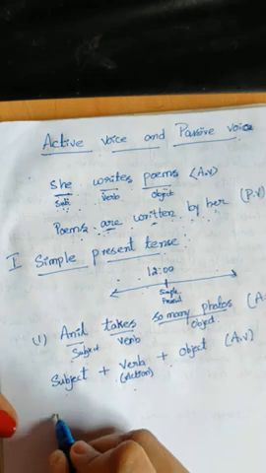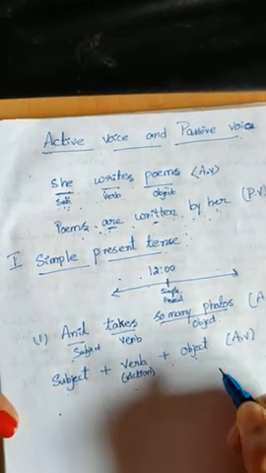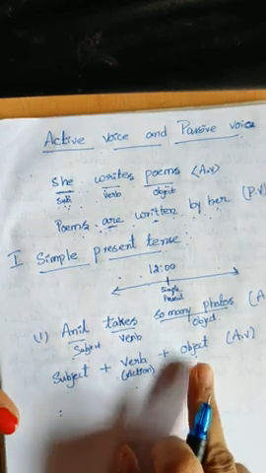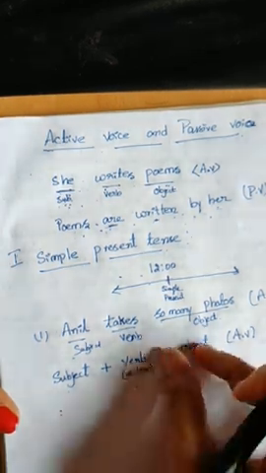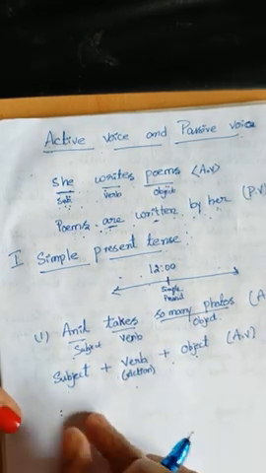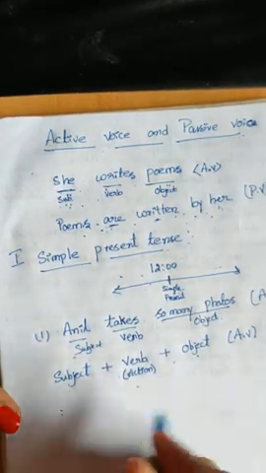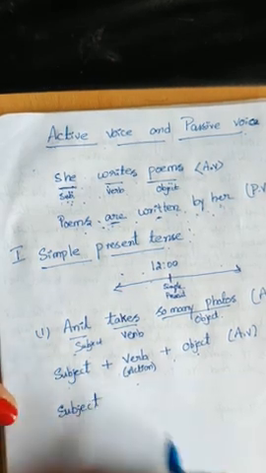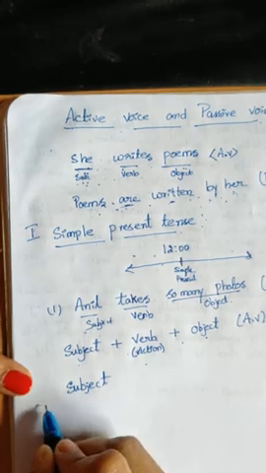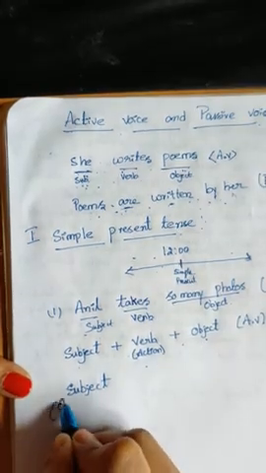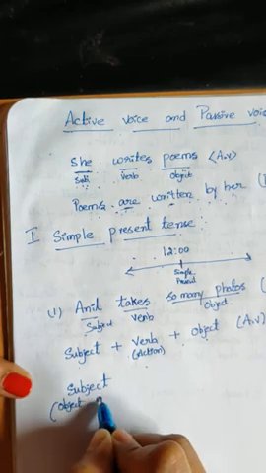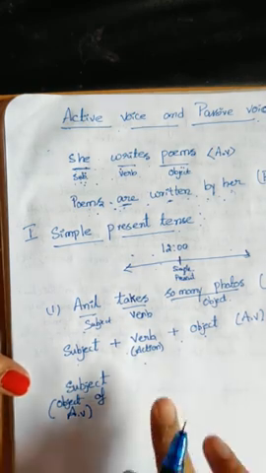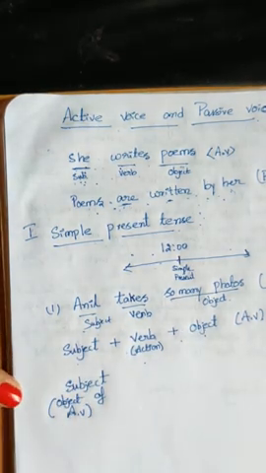Then what about the passive voice principle? So, let me tell. This object will become the subject. Whatever object that you have mentioned in the active voice, same object we have to take. Here also subject only. So here I will mention it as subject, and in the bracket I will mention the object of active voice. Object of the active voice is there that we have to take.